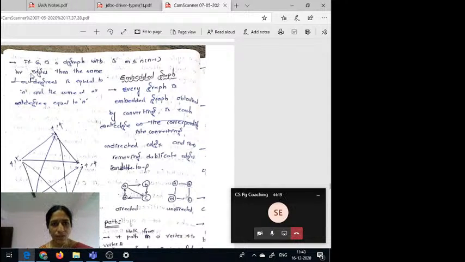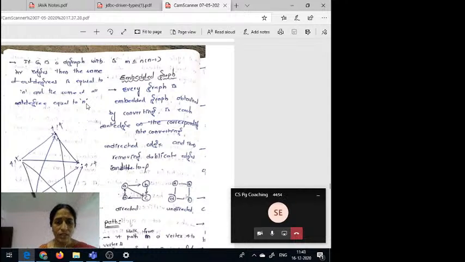If G is a digraph with m edges, then the sum of out degrees is equal to m, and the sum of in degrees is equal to m. So the sum of in degrees and sum of out degrees is equal to m.